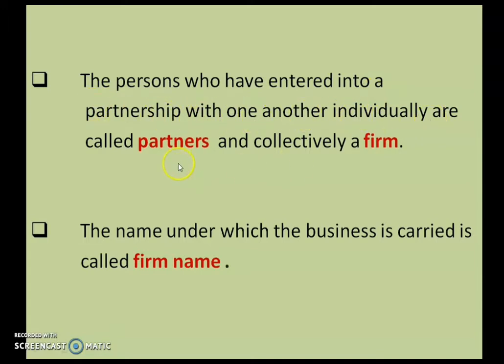Next, you have to know the persons who have entered into a partnership with one another. Individually they are known as partners and collectively they are known as firm. The name under which the business is carried is called firm name. So these three concepts you should know: a person who entered into the partnership is individually a partner, in collective form they are known as firm, and the name in which the business is running is known as firm's name.